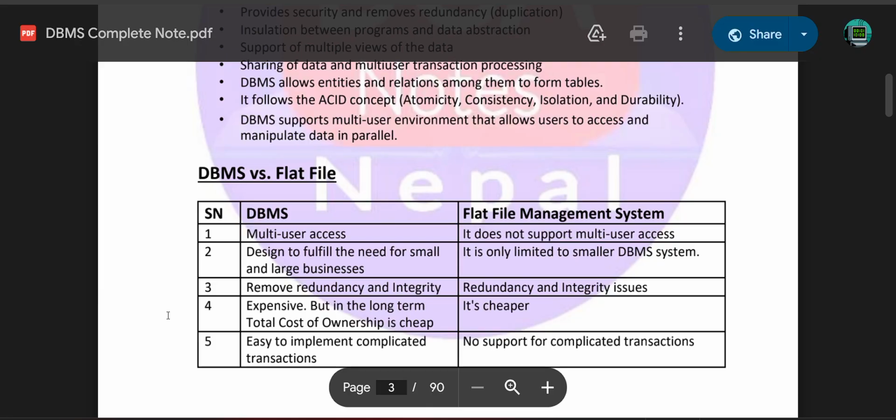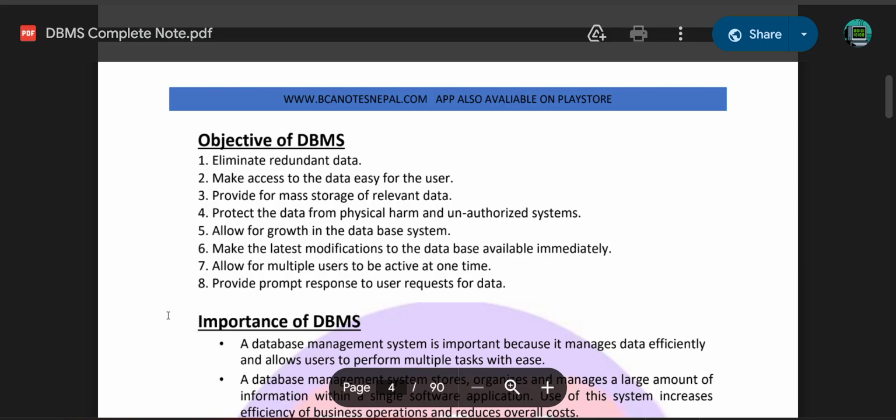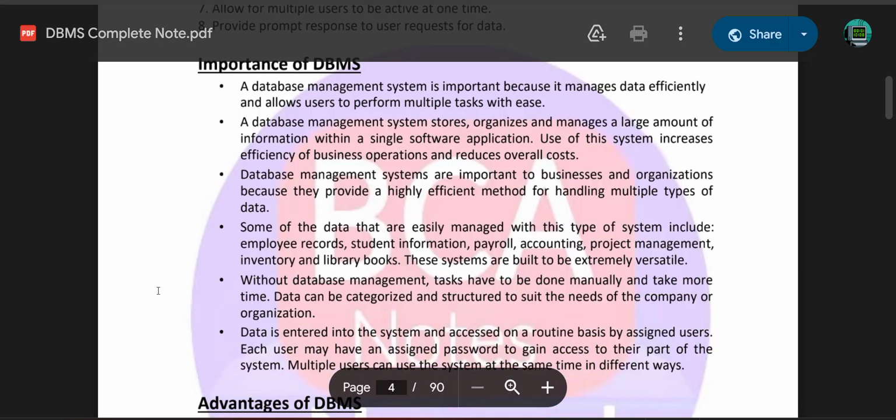No support for complicated transactions. Objectives of the DBMS: eliminate redundant data, make access to the data easy for the user, provide mass storage of the relevant data, protect the data from physical harm and unauthorized persons, allow for the growth of the database system, make the latest modification to the database available immediately, allow multiple users to be active at a time, provide prompt response to the user for the data. Importance of DBMS.